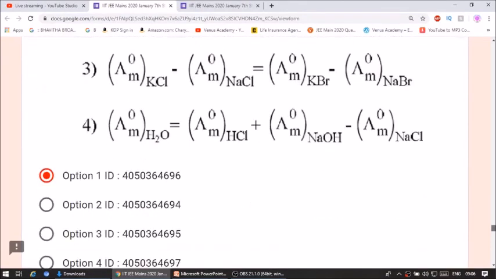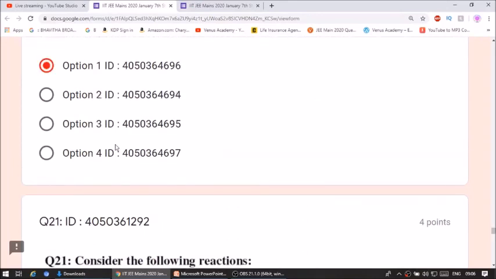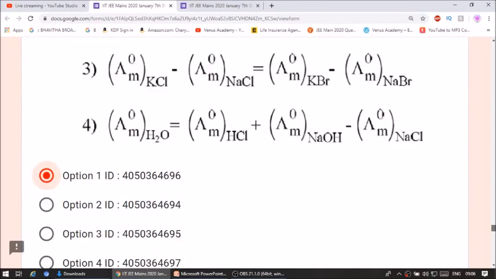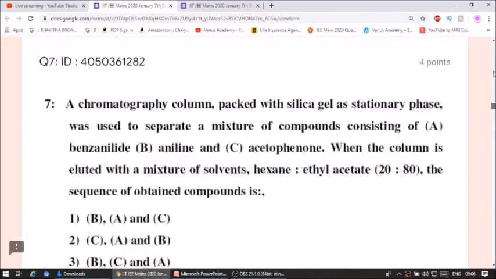Dear students, while choosing answers, please use mouse only, don't use keyboard. Once you use arrows or keyboard for answering these type of questions, the answer is going to move. For example, if I use arrows on the keyboard, the answers are moving. So don't use arrows or any numbers or alphabetical keys of your keyboard. Use only mouse to choose correct and wrong answers. Once you finish your question paper, you can submit.